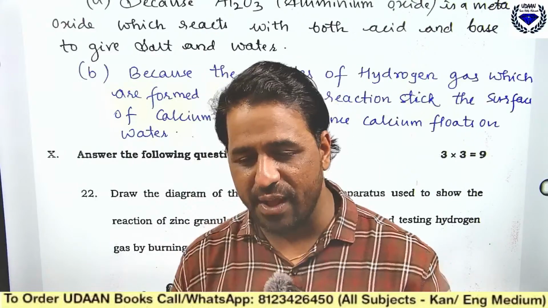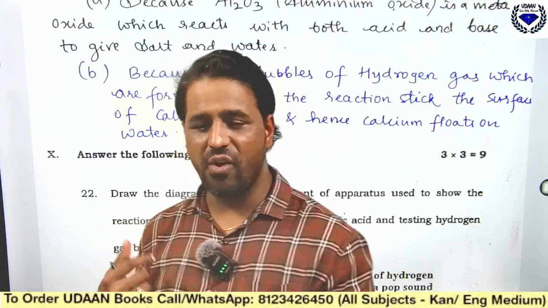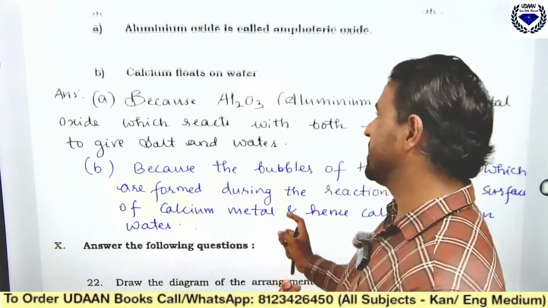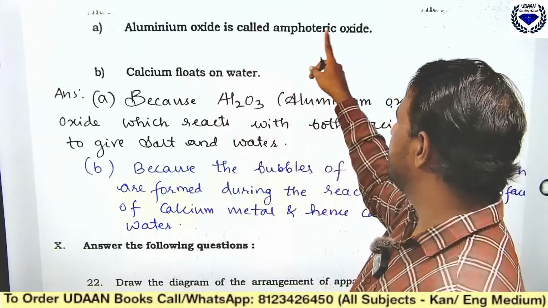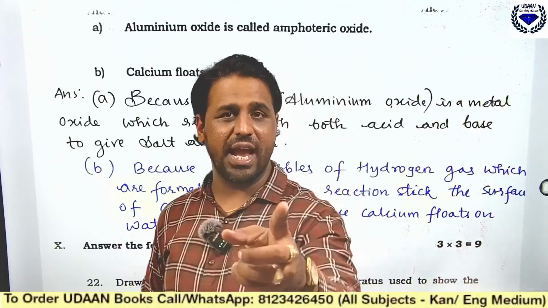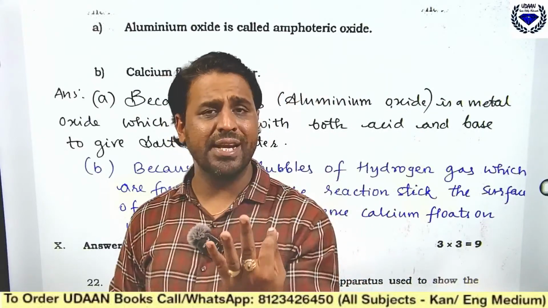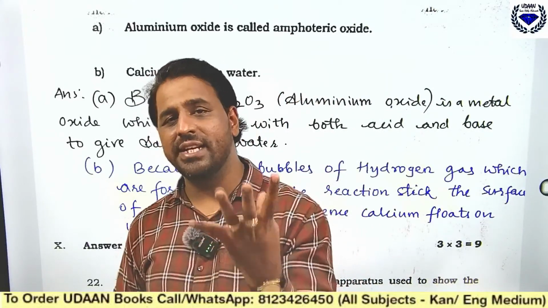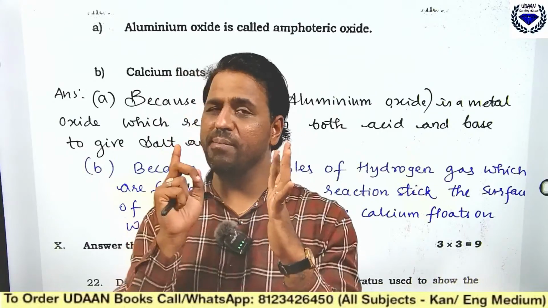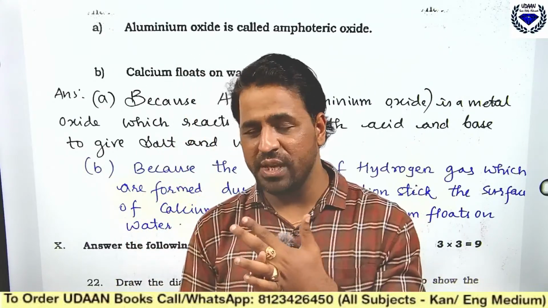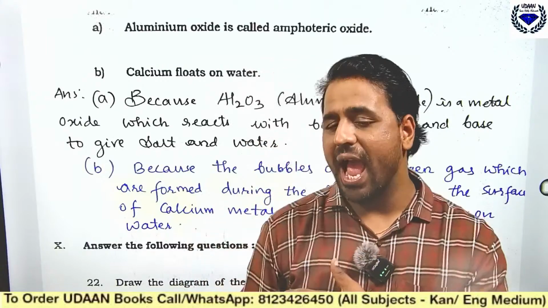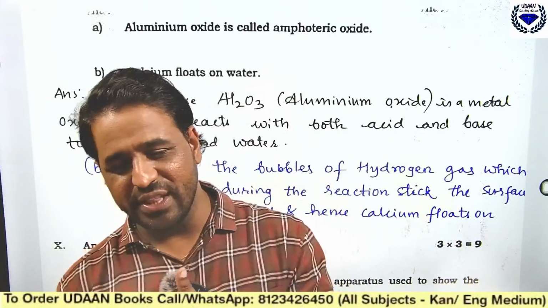Very good. Abraham is telling zinc oxide, that is the answer I was expecting. Remember, aluminum oxide is an amphoteric oxide. Not only aluminum oxide, there is one more metal oxide called zinc oxide. It is also an amphoteric oxide. So remember, zinc oxide and aluminum oxide are the examples for amphoteric oxide.